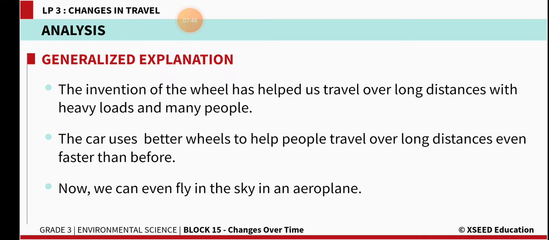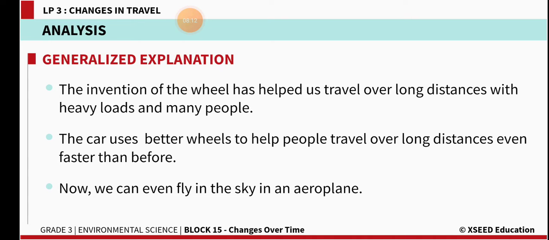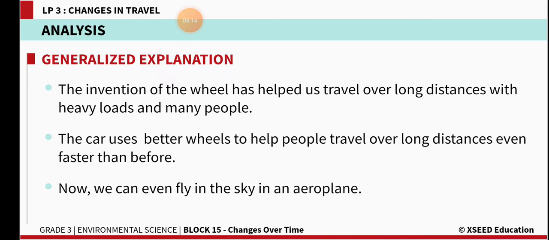So wheel invention is the turning point to develop traveling and reach modern vehicles nowadays. The car uses better wheels to help people travel over long distances even faster than before. Obviously, nowadays people are using cars to travel long distances in less time.